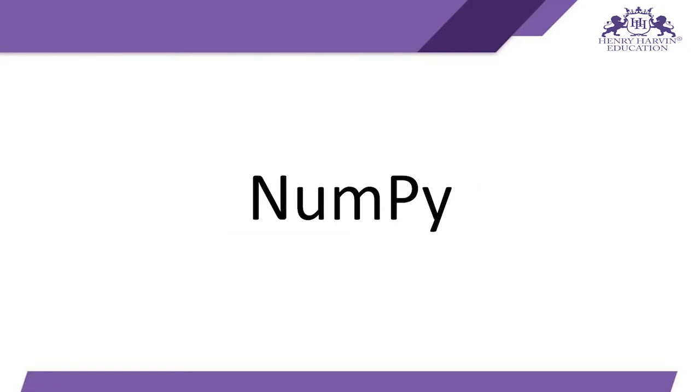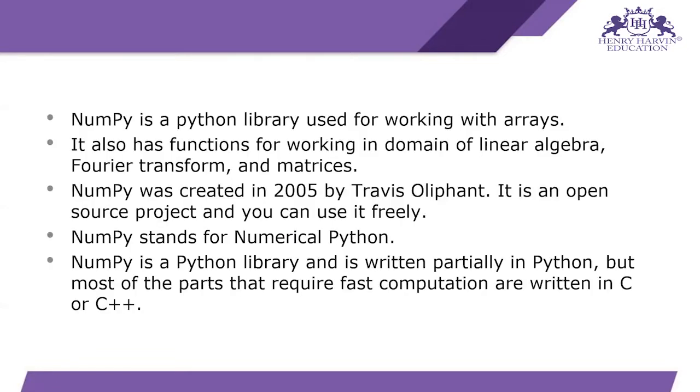So let's get started. NumPy is a Python library used for working with arrays. As you know, Python arrays aren't very fast, but NumPy arrays are much faster than the Python inbuilt arrays. It is because NumPy is a Python library and is written partially in Python, but most of the parts that require fast computation are written in C or C++. So we can say that NumPy functions are mostly written in C and C++. That's why NumPy arrays are much faster than the Python inbuilt array.